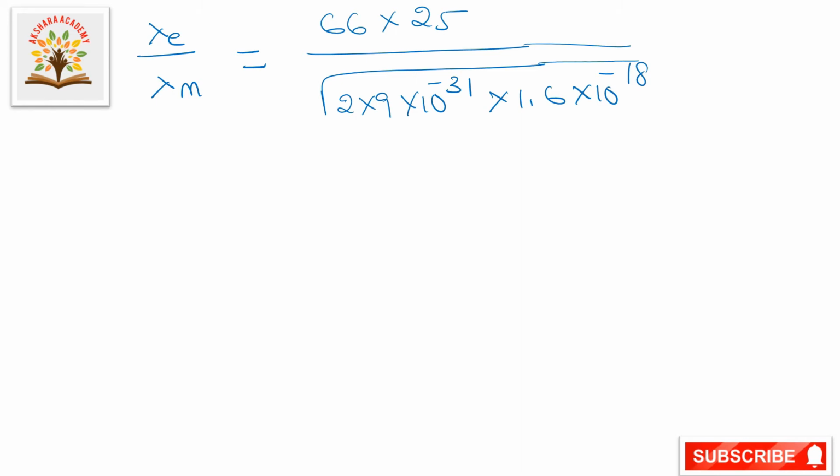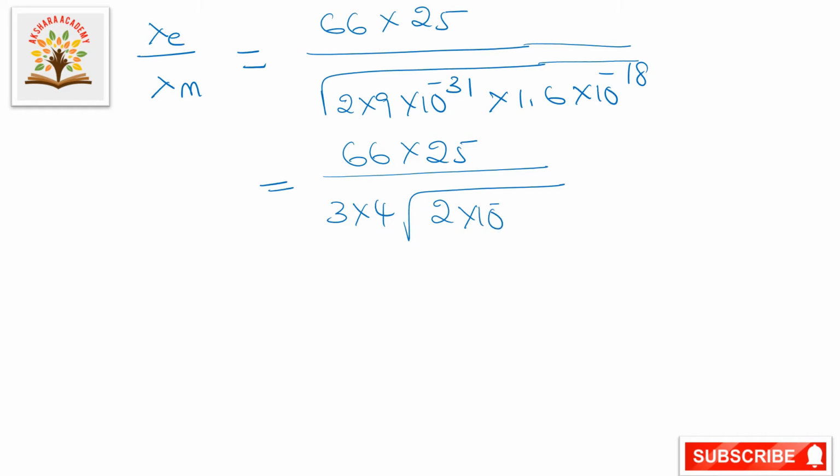So that is equal to 66 into 25 by 3 into 4 square root of 2 into 10 to the power of minus 31 into 10 to the power of minus 19. So now taking here 3 ones, 3, 22 is 66.